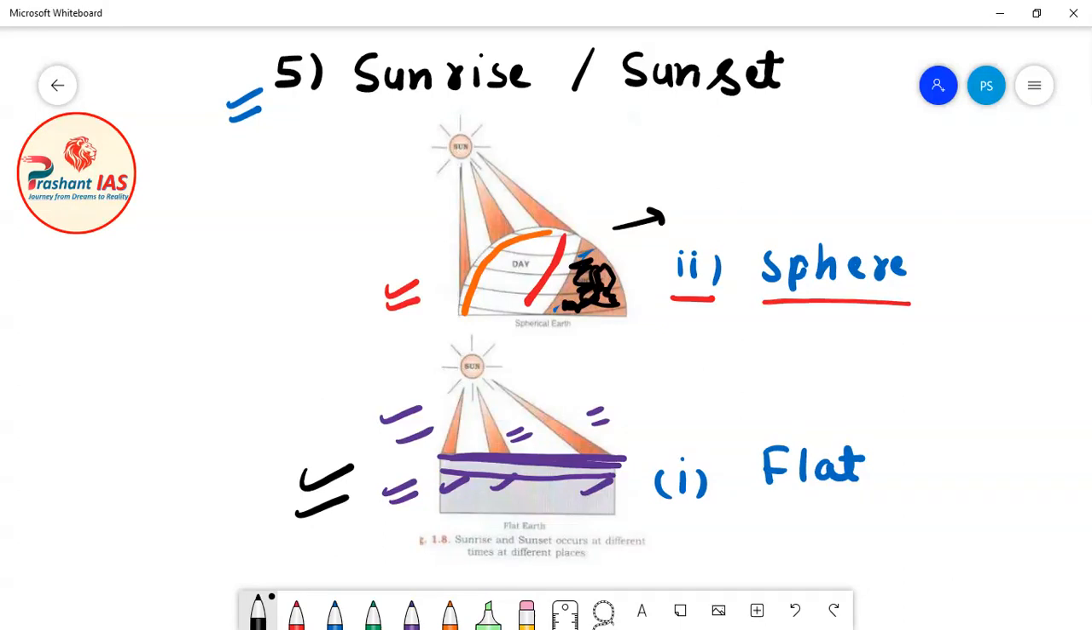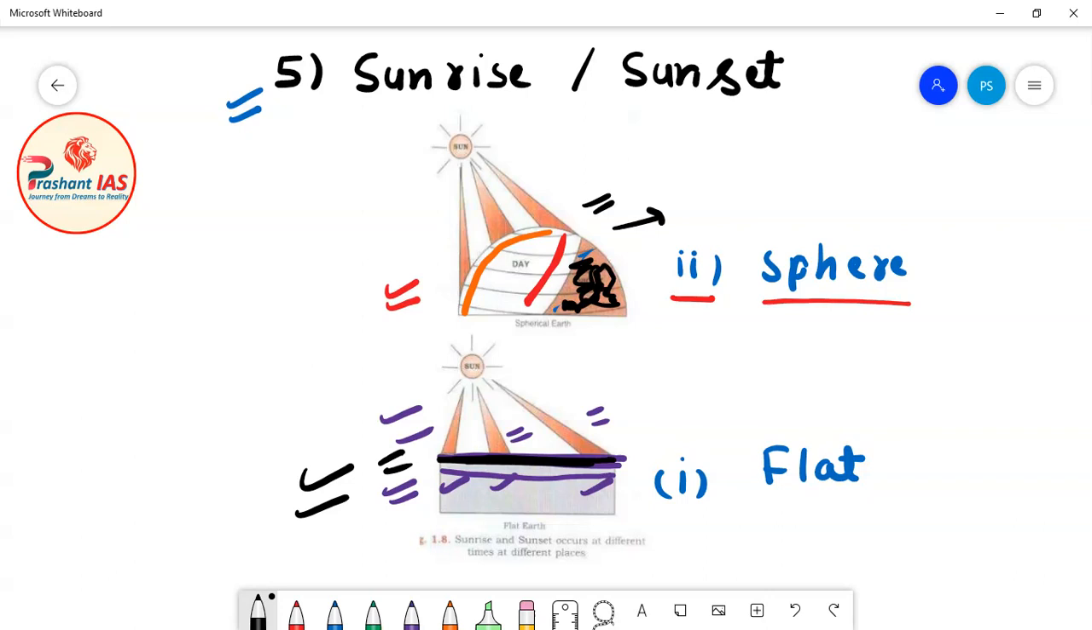Okay, so if the earth were flat, then all the places would receive sunlight together. As in this diagram you are seeing that all the places are receiving sunlight together, but in the second condition, when the earth is spherical in shape, you can clearly see that some places are experiencing night, some are experiencing morning, some afternoon, and some even evening. And this is what actually happens in our practical world.